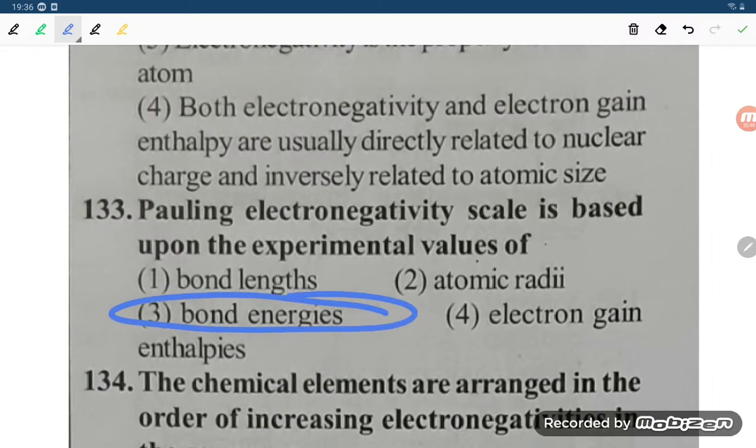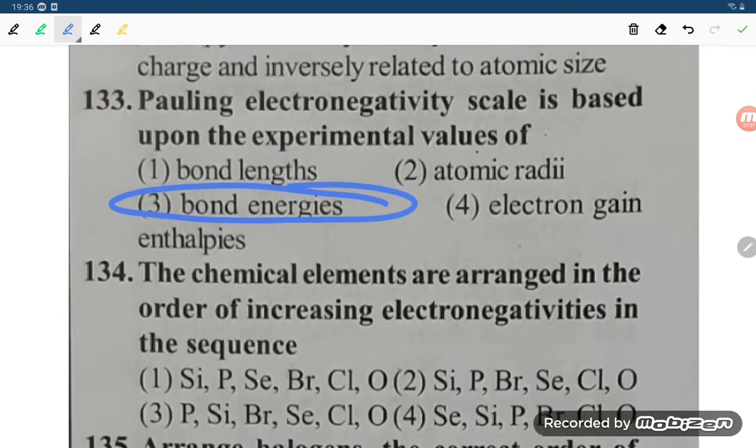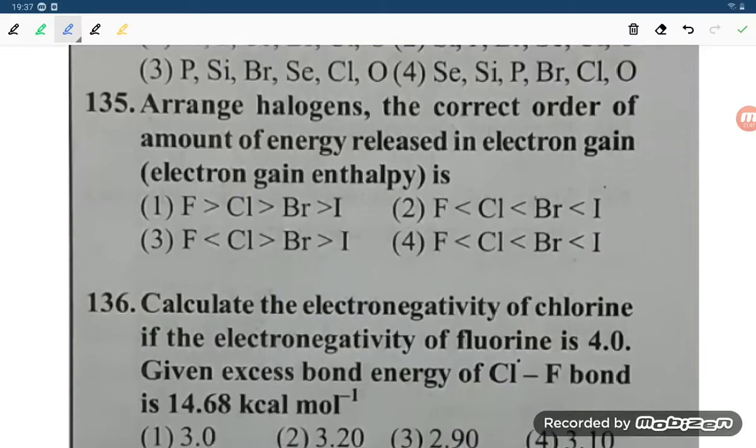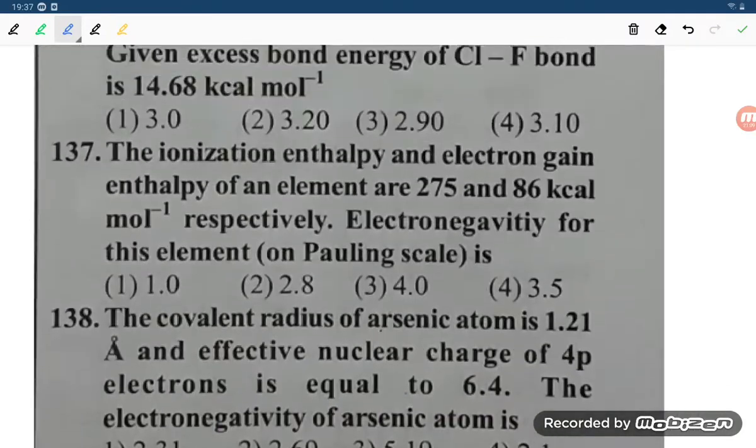Okay, so that is totally based on the bond energy, student. Next one: the chemical elements are arranged in the order of increasing electronegativity. Either you memorize the values for question number 134, or you know the order. So how can you solve question number 134, student? What are the elements there?